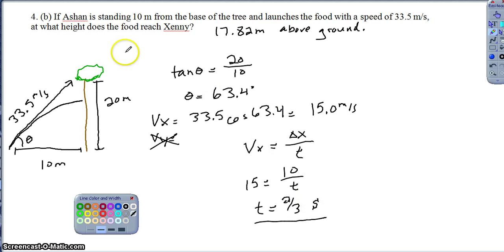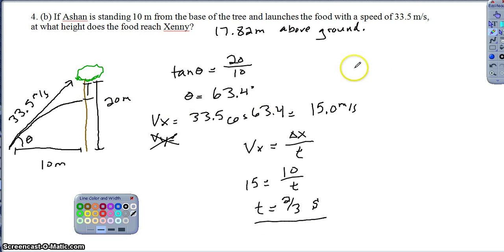Anyway, the question wants us to know what height the food reaches Kenny at, right? I mean Zinni, not Kenny. Anyway, I want to know what height the food reaches the monkey. So I want to figure out how far the monkey has fallen during this period of time, because we know that's when the food will make it over to the tree. So it's that same period of time that the monkey is falling for.